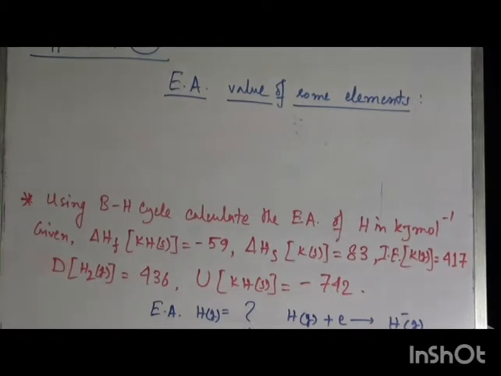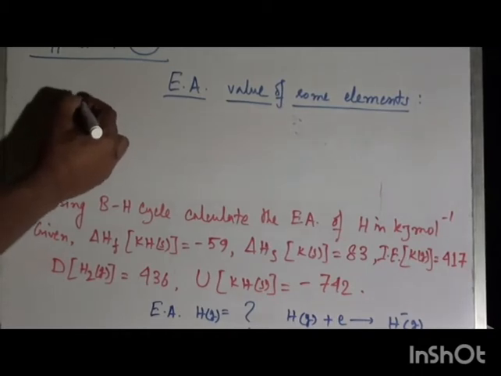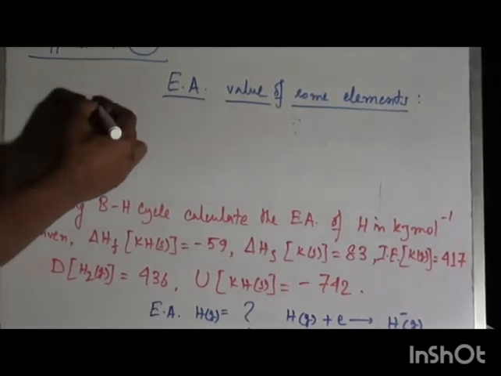Some electron affinity values of some elements are very difficult to estimate or calculate from different thermodynamical processes. So in those cases we can easily find the electron affinity value using the Born-Haber cycle, putting in the other terms involved in this cycle, as we previously did for the magnesium sulfide lattice.